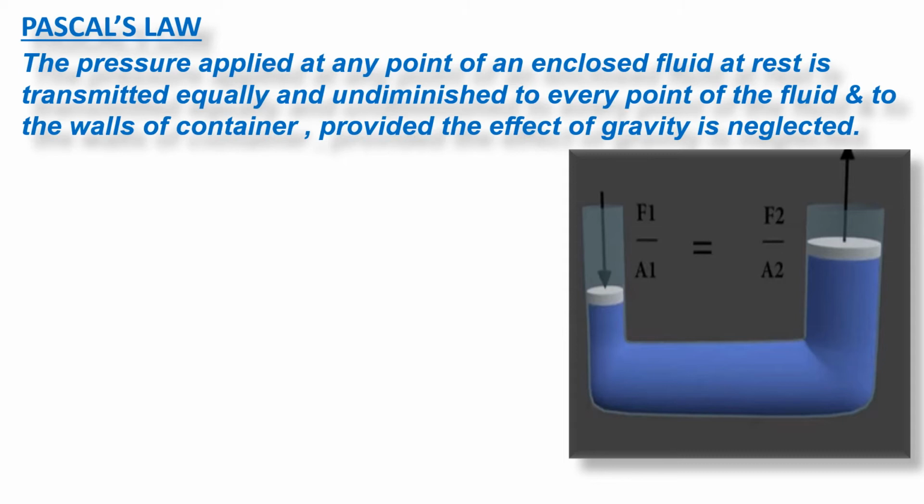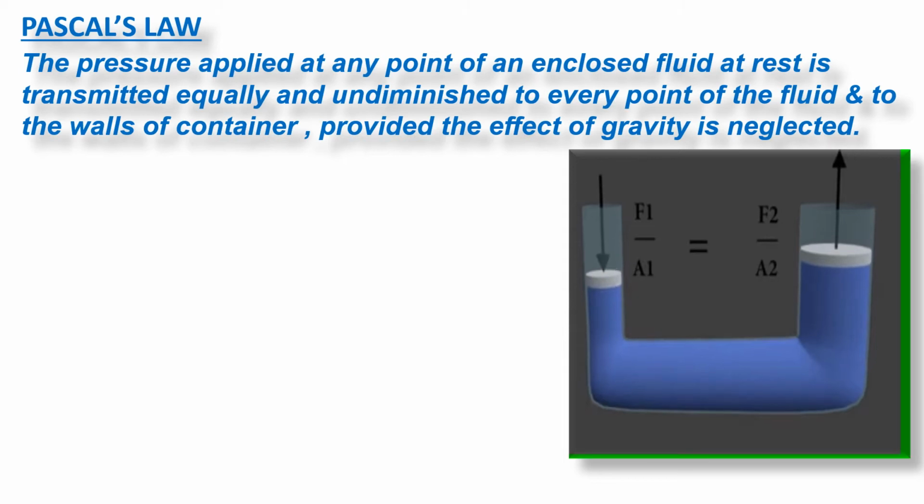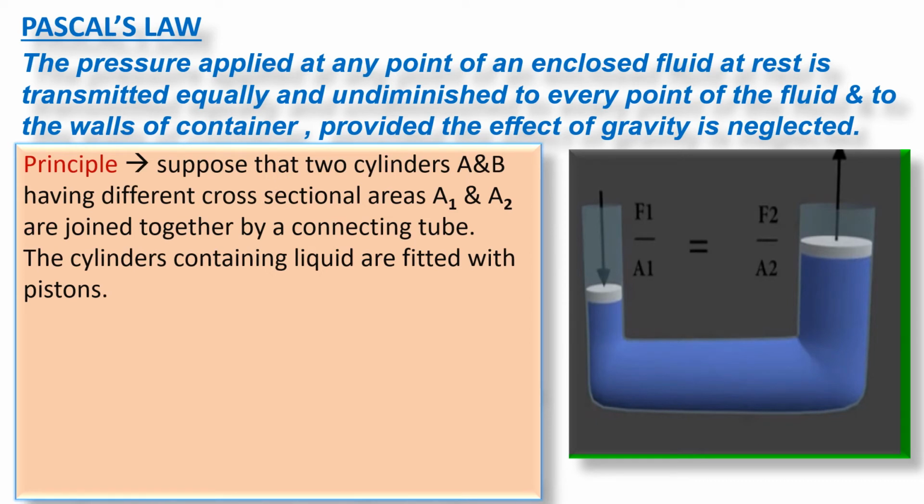And to understand the working principle, here we have considered two cylinders with different cross-sectional areas. So suppose there are two cylinders, cylinder A and cylinder B, having different cross-sectional areas A1 and A2, and they are joined by a connecting tube.